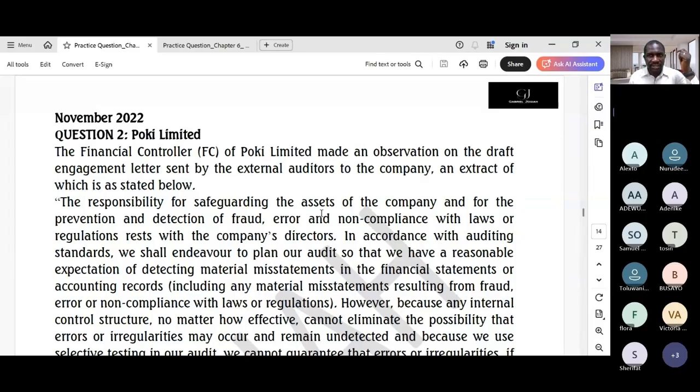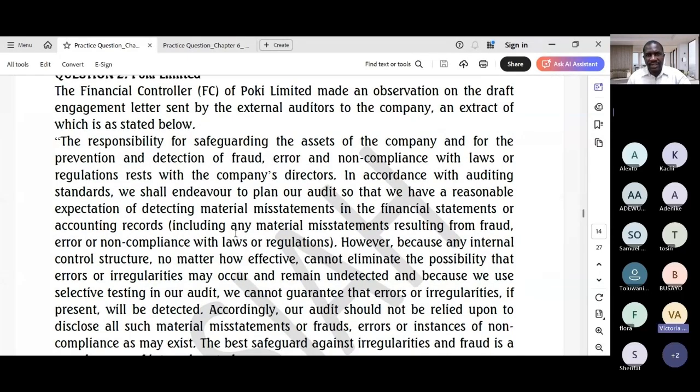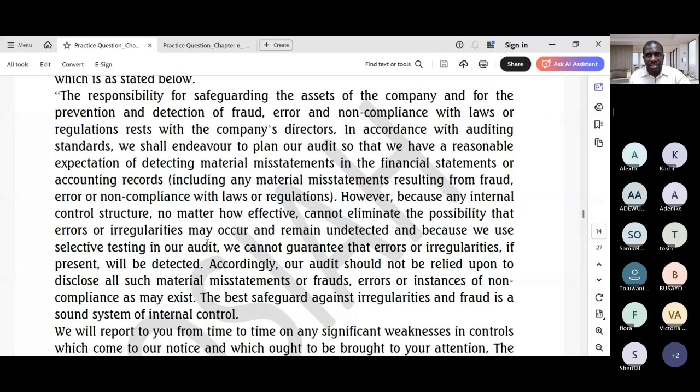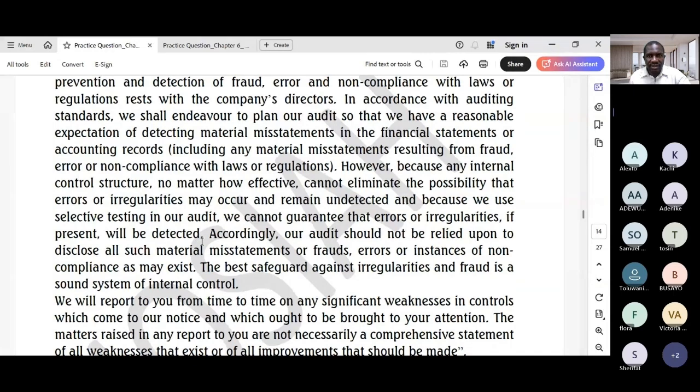Okay, so the question reads, the finance controller of Poki Limited made an observation on the draft engagement letter sent by the external auditors to the company, an extract of which is stated below. The responsibility for safeguarding the assets of the company and for the prevention and detection of fraud, error, and non-compliance with laws and regulations rests with the company directors. In accordance with auditing standards, we shall endeavor to plan our audit so that we have a reasonable expectation of detecting material misstatements in the financial statements or accounting records, including any material misstatements resulting from fraud, error, or non-compliance